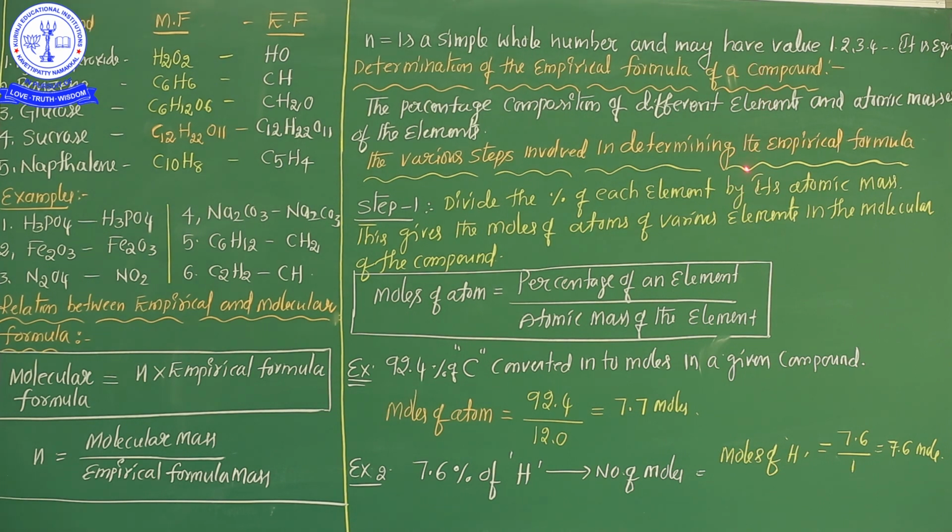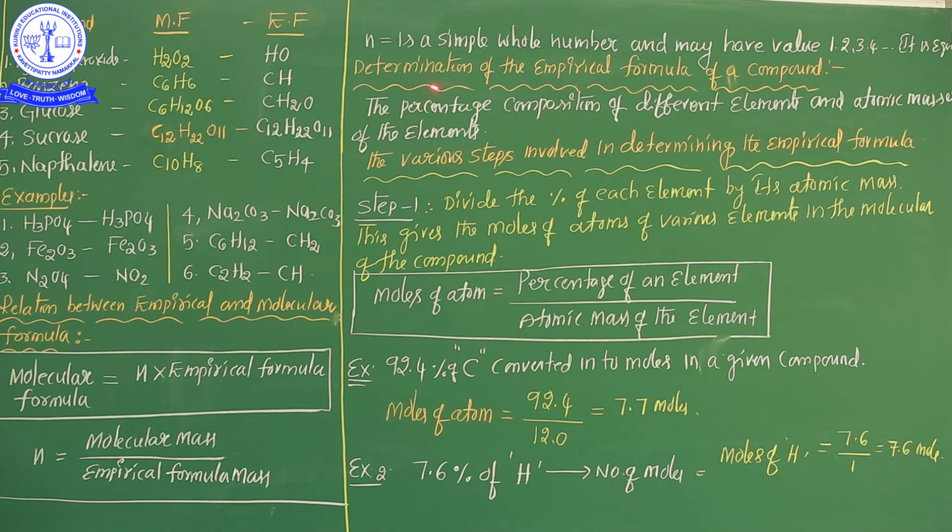In the given example, the different elements are given with their percentage composition. So once you know the percentage compositions of the elements and the atomic masses of the elements, you can easily determine the empirical formula of the given sum.